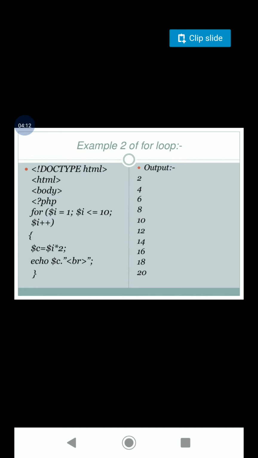Next is another example of a for loop, where we are printing the multiples of 2 and assigning the value to C by writing $i * 2. So we are writing 1 into 2, 2; 2 into 2, 4; 3 into 2, 6; 4 into 2, 8.